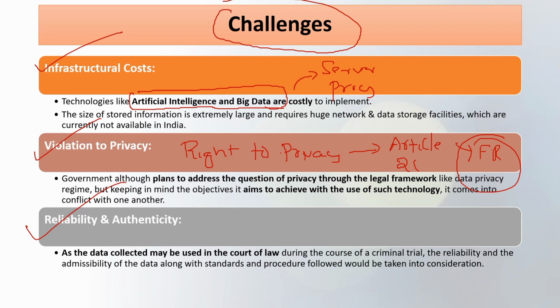Then reliability and authenticity. As the data collected may be used in the court of law during the course of criminal trial, the reliability and admissibility of data along with standard and procedure followed would be taken into consideration. That means in court of law this can be used as evidence, but at the same time the standard and procedure in which this evidence should be used is not laid down in any law. So it can be an issue of how reliable and authentic this data will be.